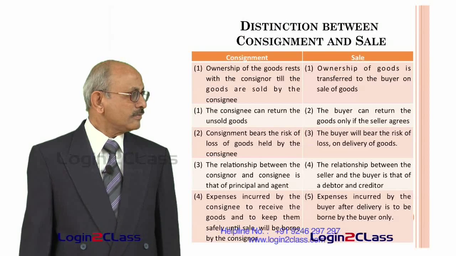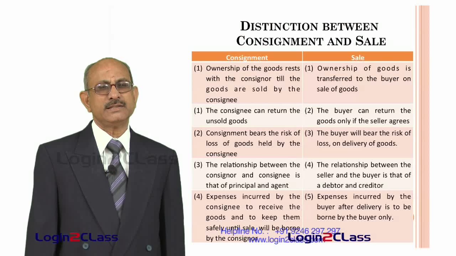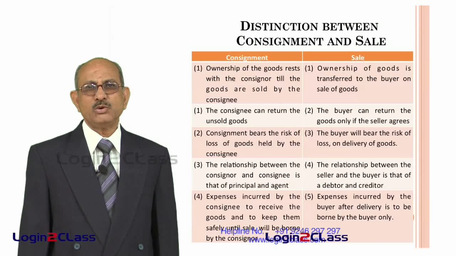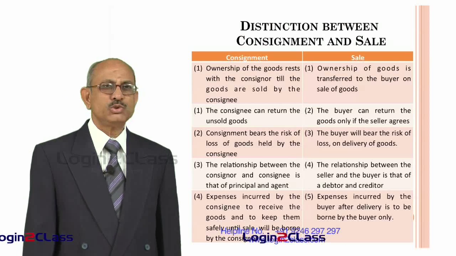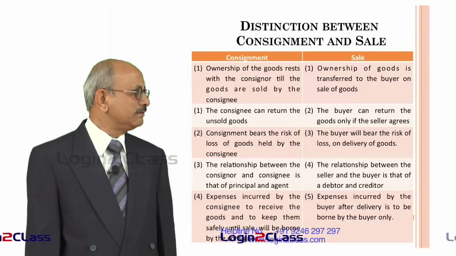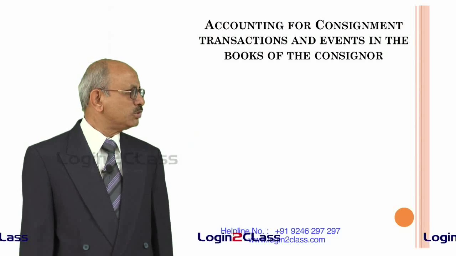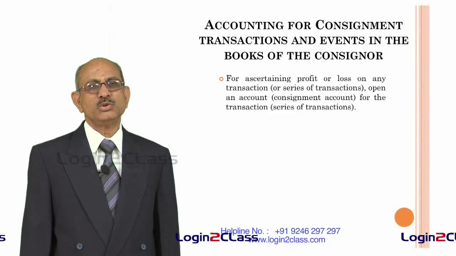Now, we have to consider how the accounting is done in the books of the consignor as well as in the books of the consignee. That means both of them are required to maintain books of accounts, and both of them are required to put through the transactions in respect of the consignment sent and received. Let us now try to understand how accounting entries are passed in the books of the consignor first, and then we will go on to the books of the consignee.